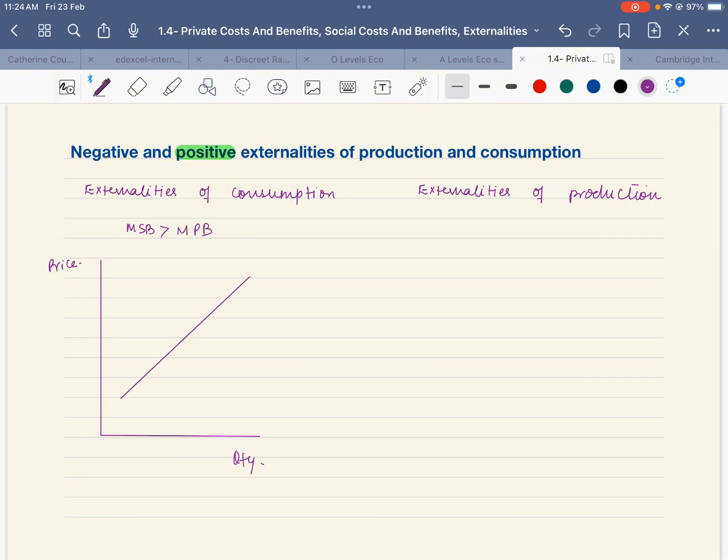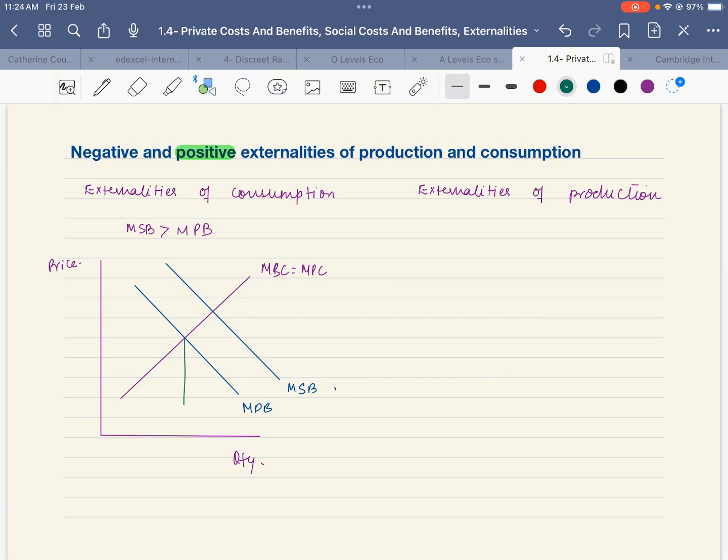This is the cost, which is marginal social cost is equal to marginal private cost, right? And if we talk about benefits, then this is the marginal private benefit, which is less, and marginal social benefit is more.